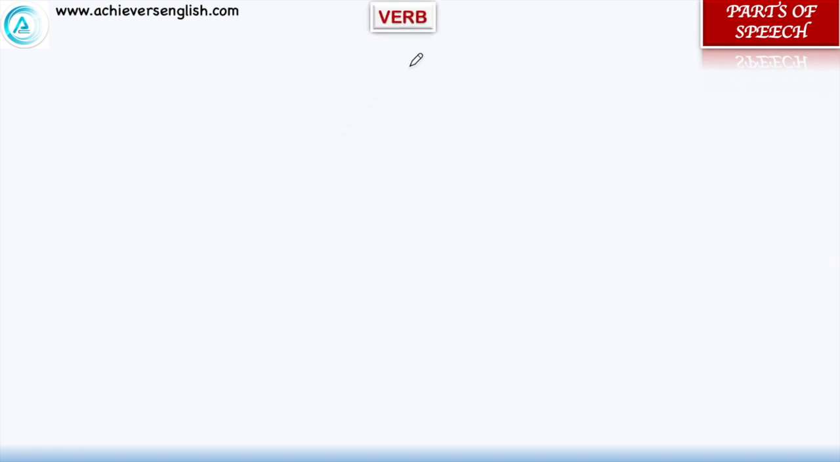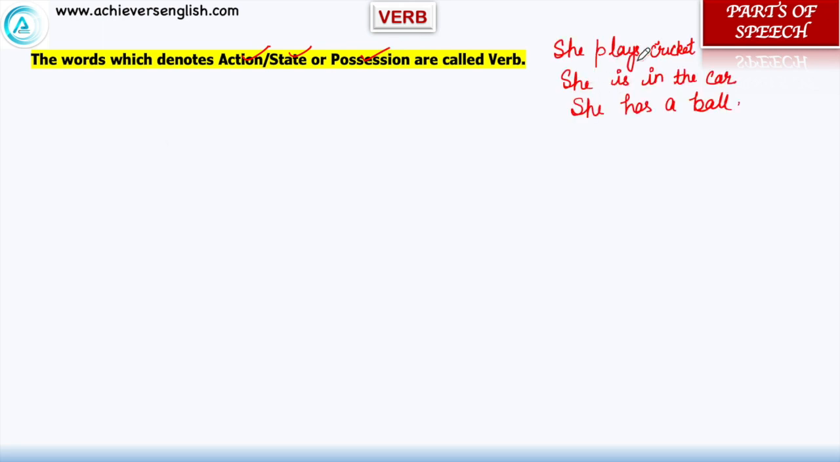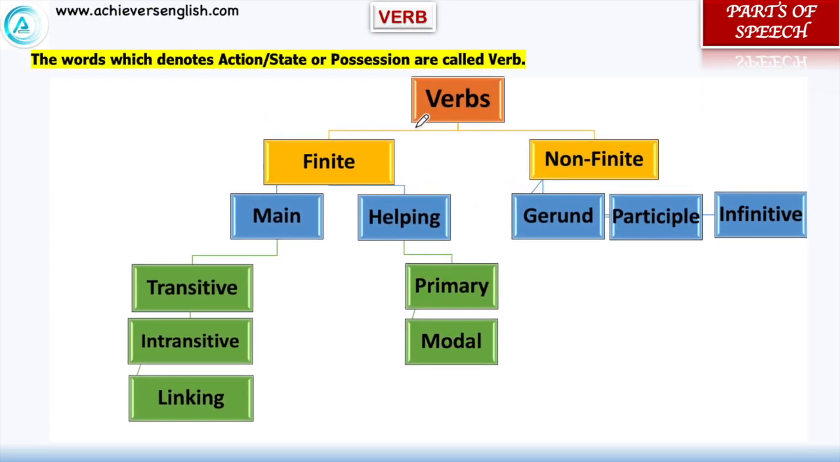Verb is another important part of speech and plays a very important role in a sentence. The words which denote action, state or possession are called verbs. For example, if I say "She plays cricket," then plays is showing action. "She is in the car," is is showing the state, that she is in a present state. And "She has a ball," has is showing possession.